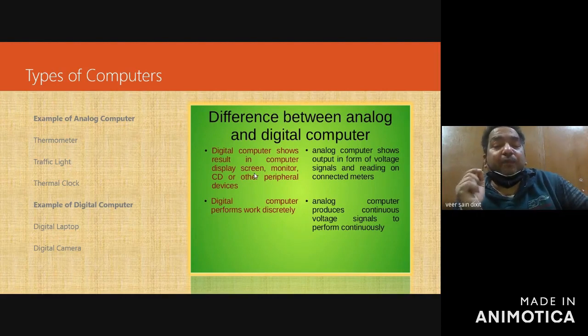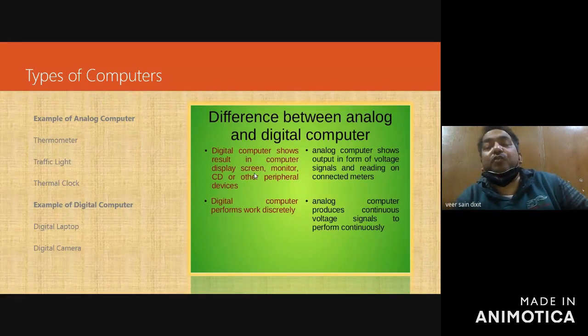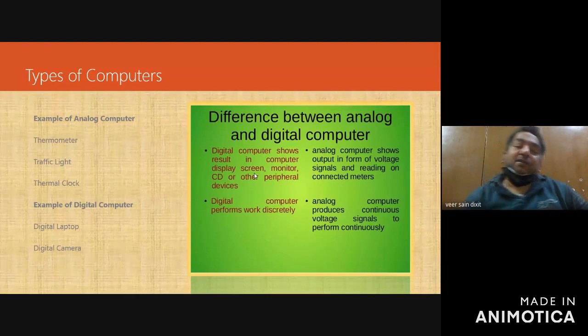But digital computer performs work discretely. मतलब हमेशा whole number के साथ ये काम करता है. जबकि analog computer shows output in form of voltage signals and reading on connected meters. Analog computer produces continuous voltage signals to perform continuously, right, in decimal terms. So this is the difference between the analog and digital computer, and these are the examples.